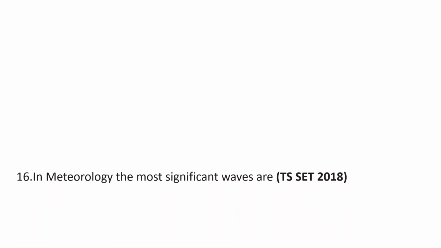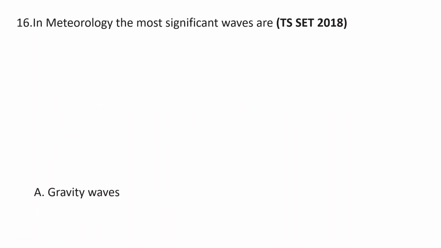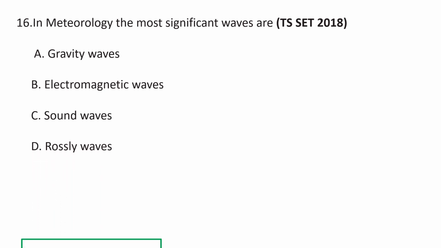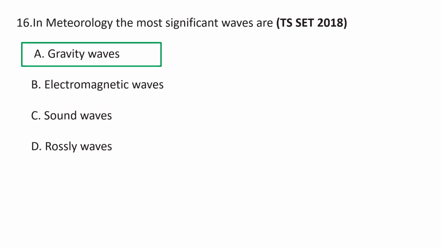Next question. In meteorology, the most significant waves are A gravity waves, B electromagnetic waves, C sound waves, D Rossby waves. The most significant waves in meteorology are the gravity waves. Atmospheric gravity waves are known to play a very crucial role in determining the general circulation in the middle atmosphere by dynamical stresses which are caused by gravity wave breaking. So A, gravity waves, is the correct answer.